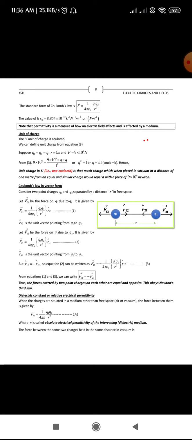When you take two positive charges, they experience a force of repulsion, right? They move away from each other. Similarly, if you take one positive charge and one negative charge, they attract towards each other and move towards each other. They experience a force of attraction. Similarly, if you take two negative charges, both experience a force of repulsion and move away from each other. The same thing has been applied here.